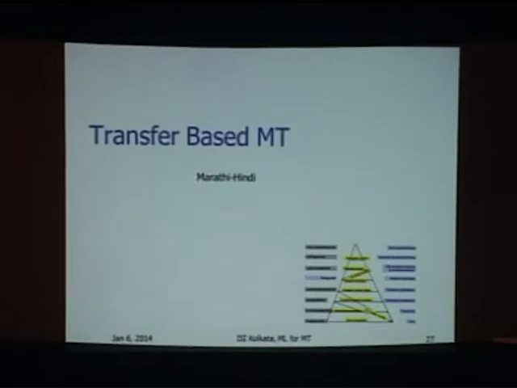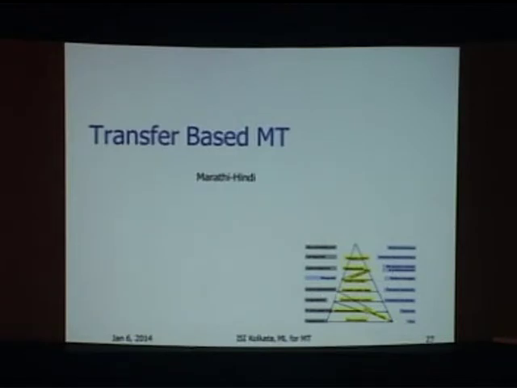So now a very brief look at another major approach in machine translation. This is called transfer-based approach. And here I would like to share our experiences in Marathi, Hindi, machine translation. These two languages are very close to each other. And after this, we'll move into statistical machine translation. Transfer-based approach is an approach where analysis is done up to a certain level.